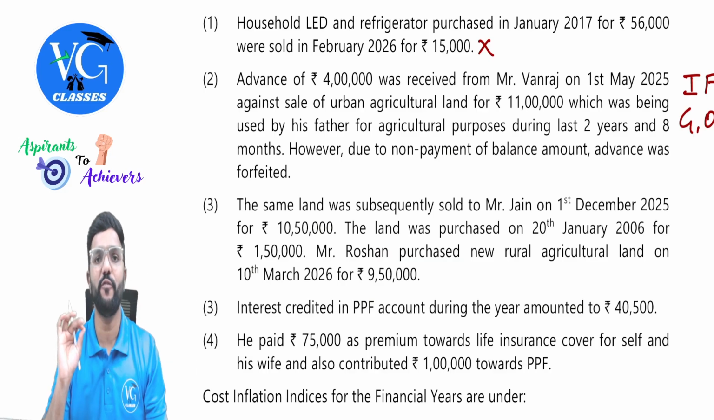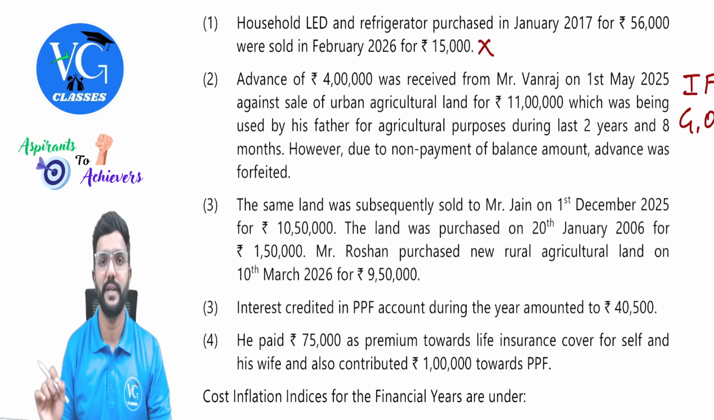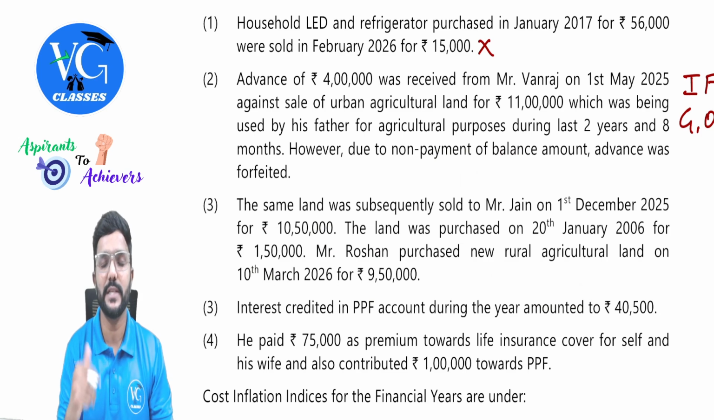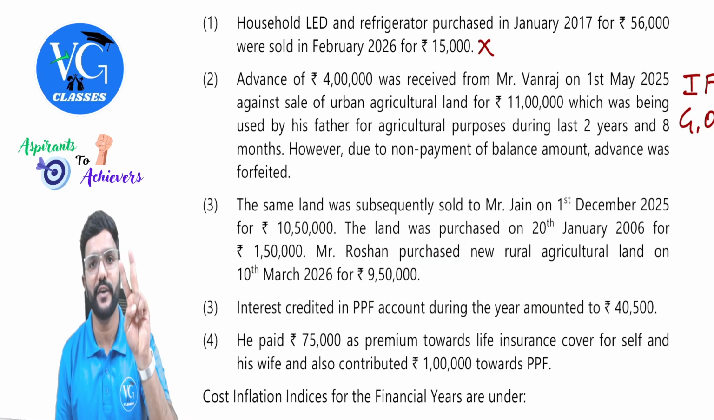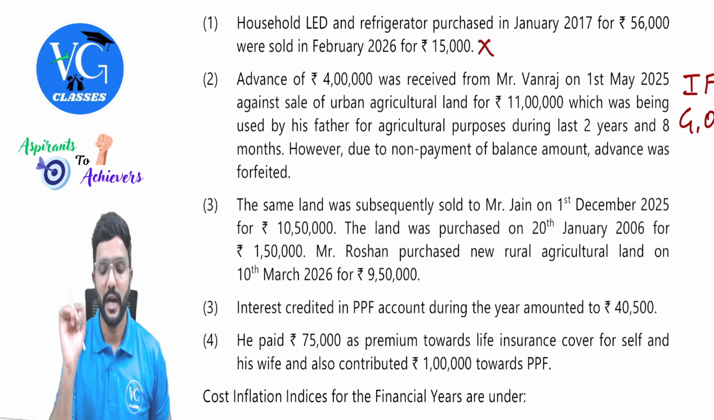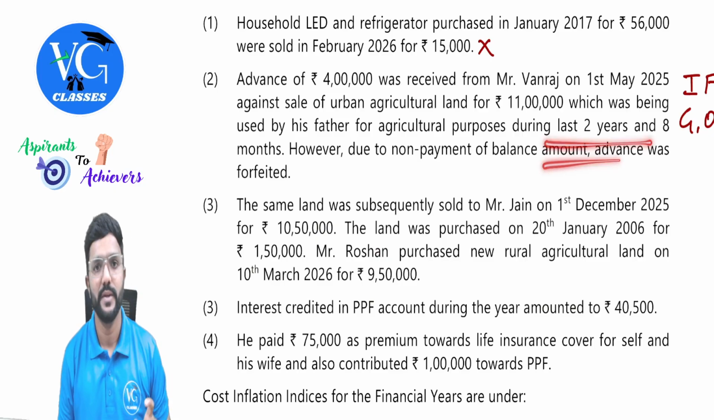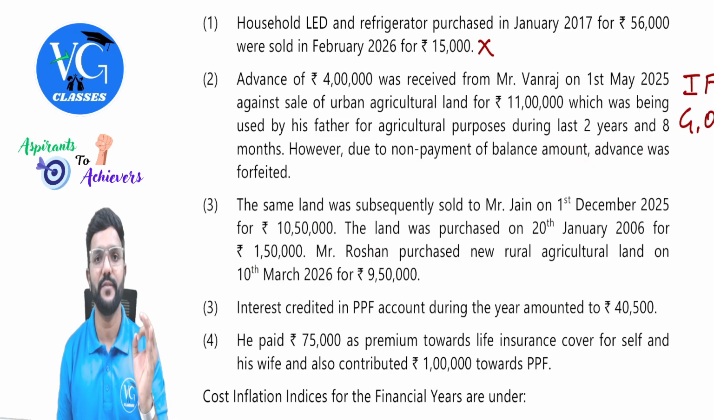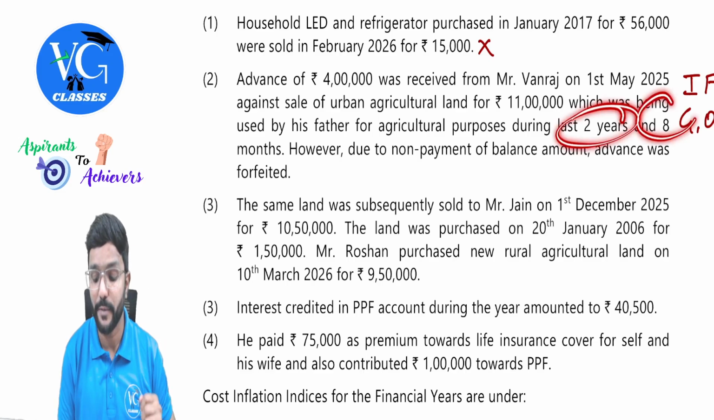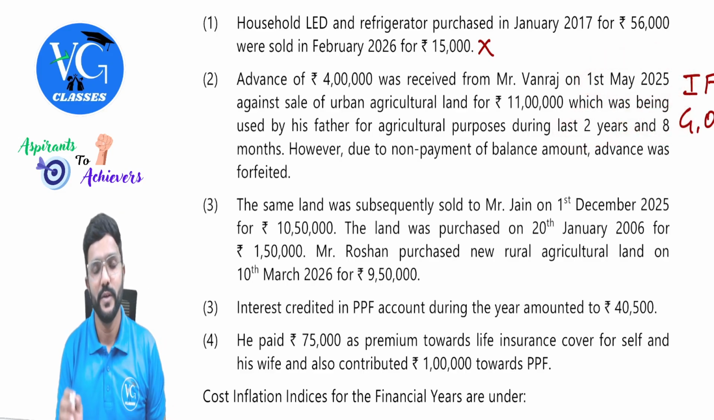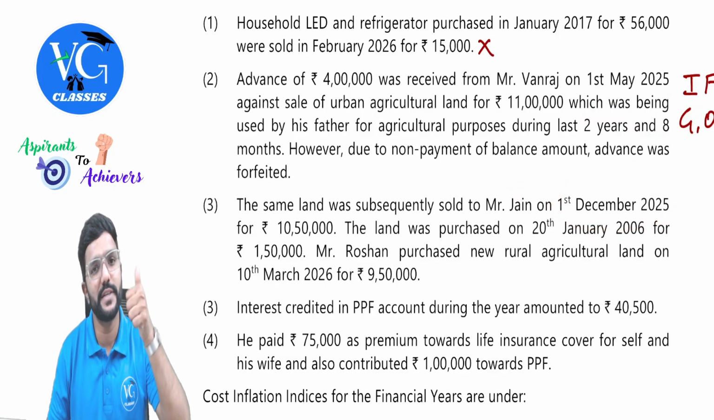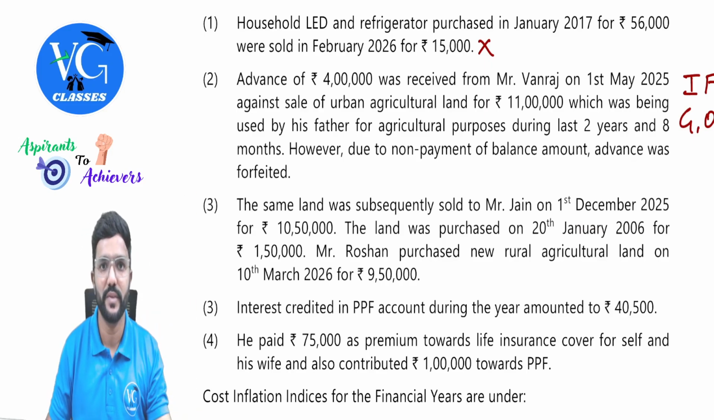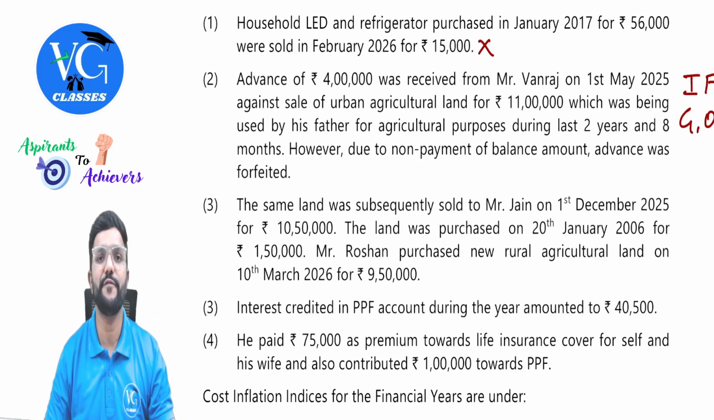And under section 54B, there is one condition also telling that the assessee or his parents would have used the agriculture land for agriculture purpose at least for 2 years before the transfer. And for that, they have given the clue here. It is used by Roshan's father for agriculture purpose for 2 years and 8 months before this date itself. So that means by this date, obviously it would have been used for more than 2 years. Yes, condition satisfied. Exemption is available under section 54B, guys.